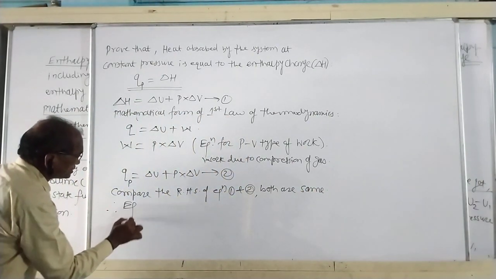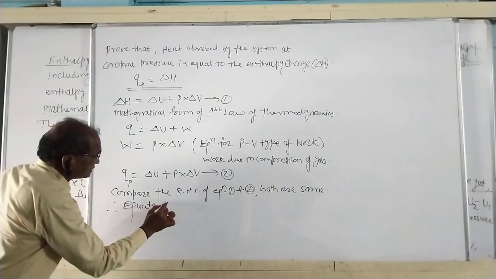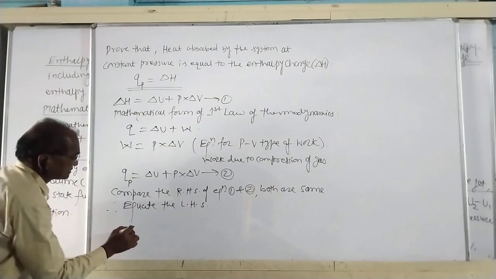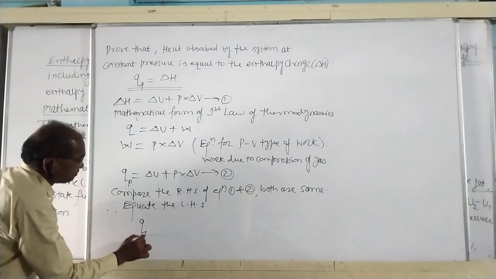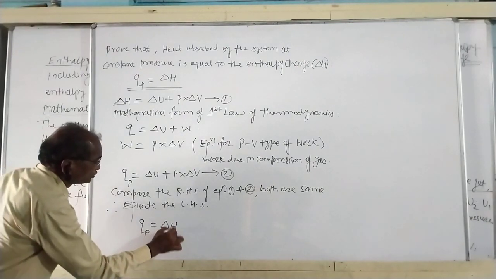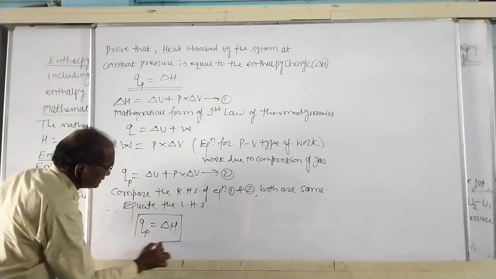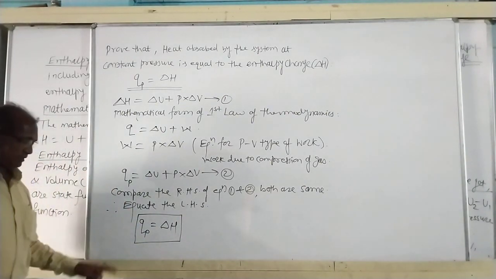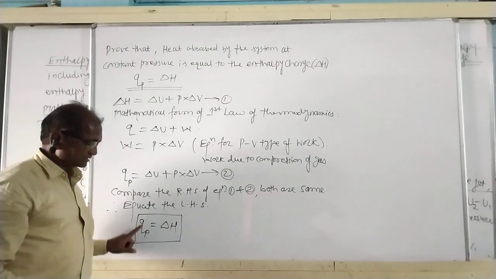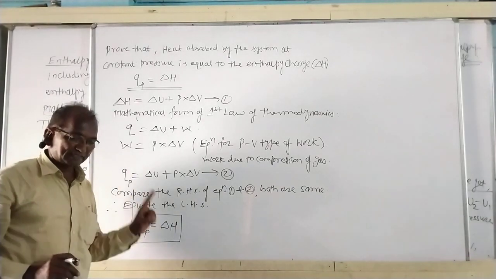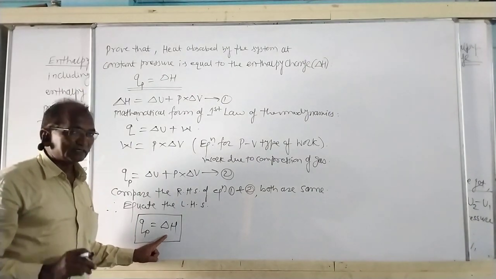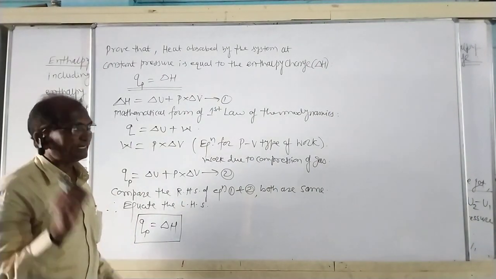Therefore, equate the LHS. That is, QP is equal to delta H. Hence proved. Means here QP, heat absorbed by the system at constant pressure, is nothing but the enthalpy change.